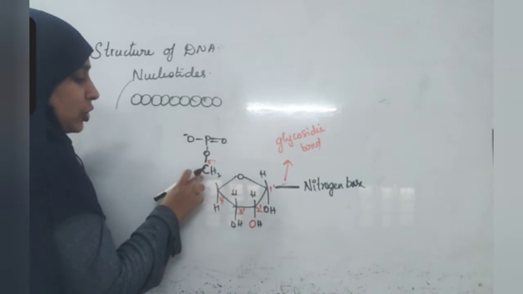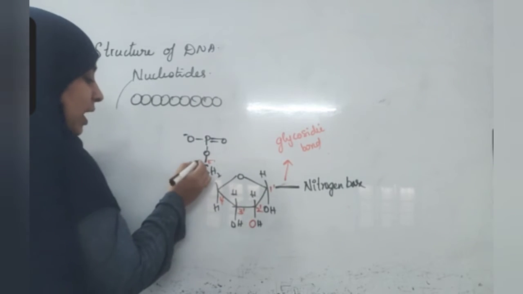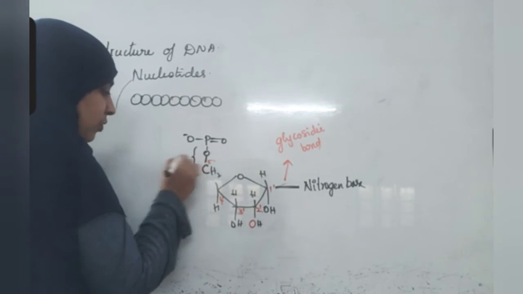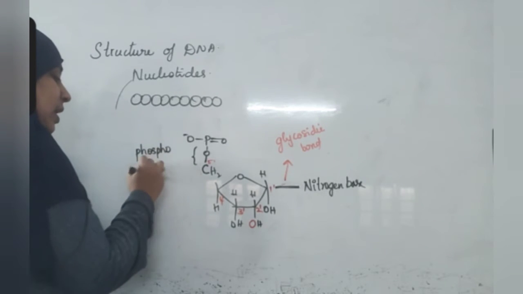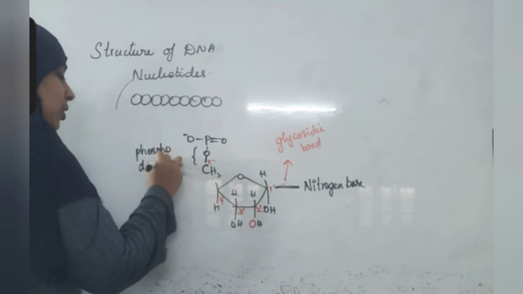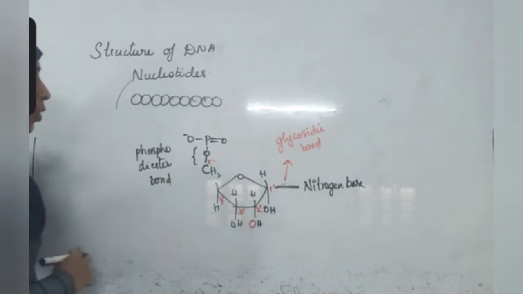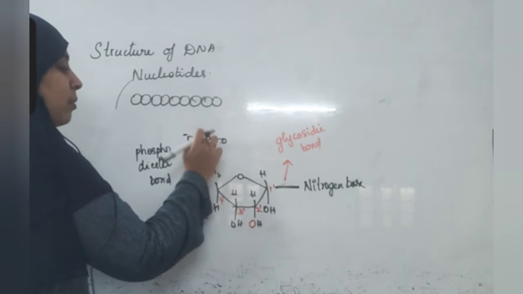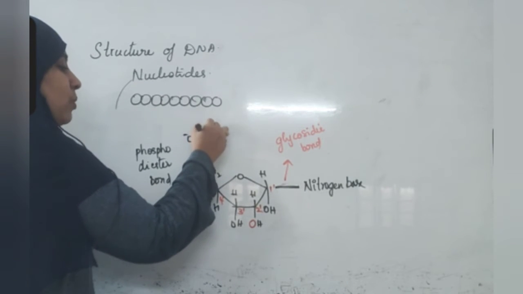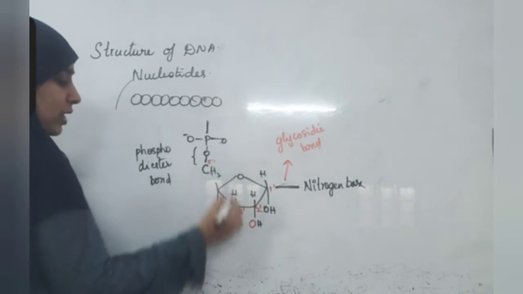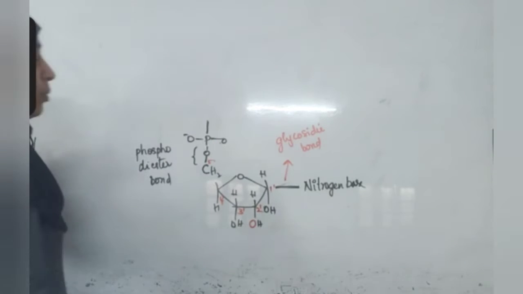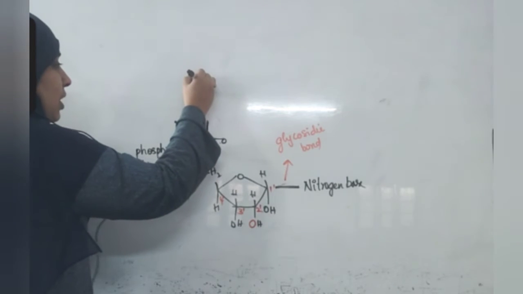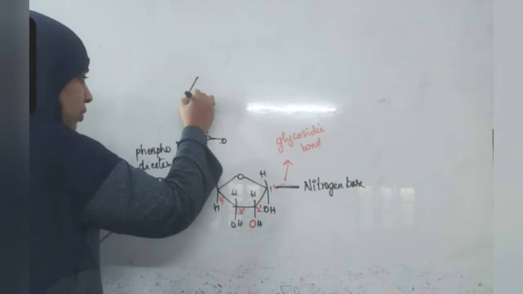This phosphate molecule is attached to the fifth prime position, and the name of this bond is phosphodiester bond. Why is it called diester? On this side one bond is formed, and on this side one bond is formed, and this bond is attached to another ribose sugar. Another ribose sugar will bind from this side. So I am drawing another ribose here.